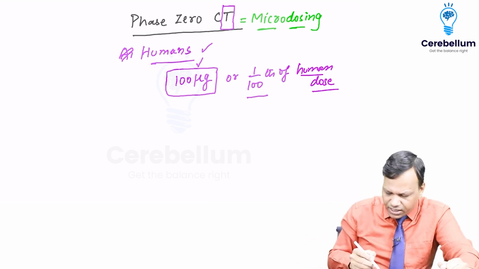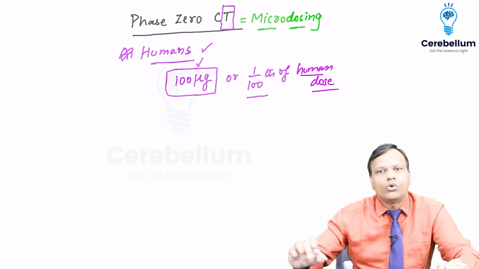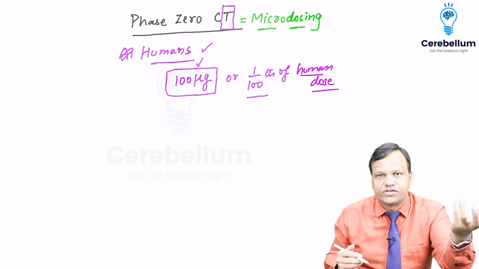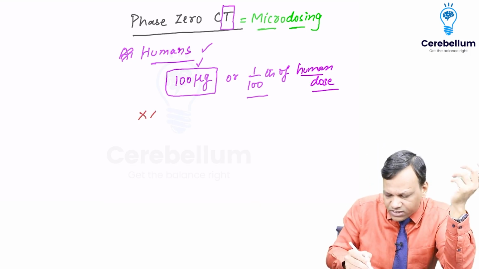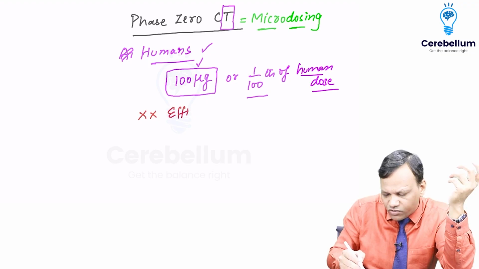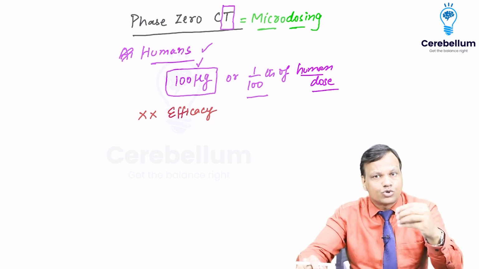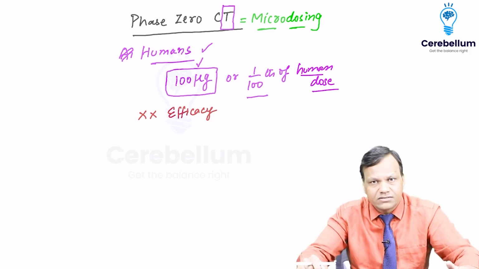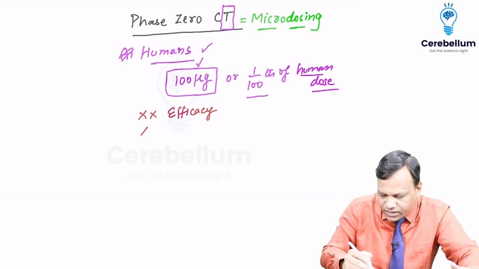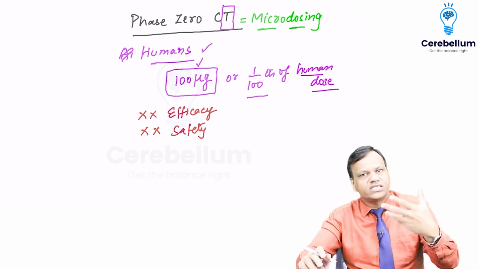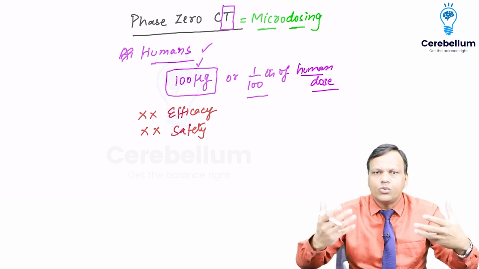Okay. Now, if we are giving a drug in so low dose, will you get any therapeutic effect? The answer is no. So in phase 0, we cannot know the efficacy of it. Now, do you expect that with so low dose there will be side effects? Obviously, we cannot. So we cannot know the safety of a drug. So we cannot know the efficacy, we cannot know the safety. Then why are we doing it?